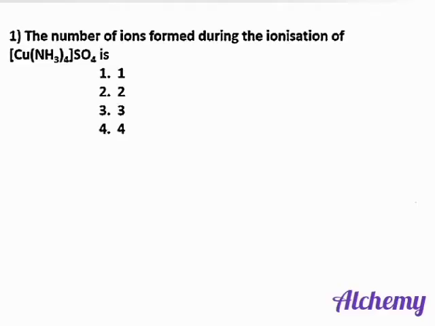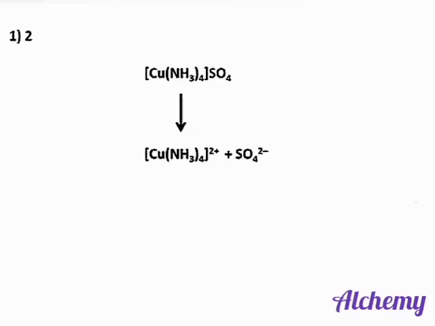First question. The number of ions formed during the ionization of tetraammine copper(II) sulfate is. This coordination compound will dissociate into two: one is the coordination entity within the square bracket, and next, the sulfate ion. So the answer is 2.